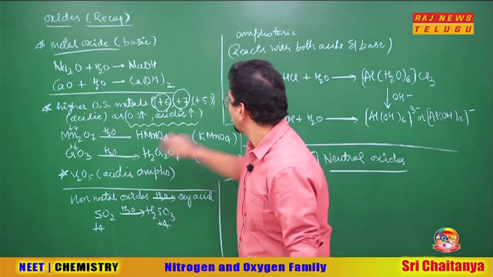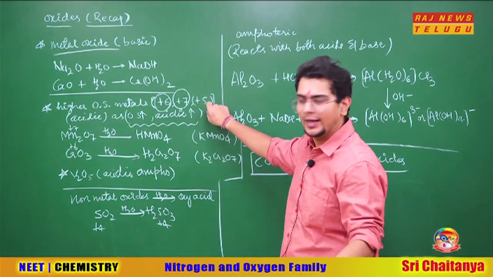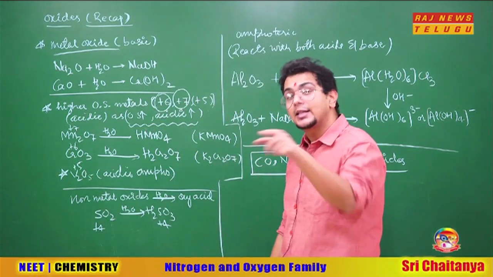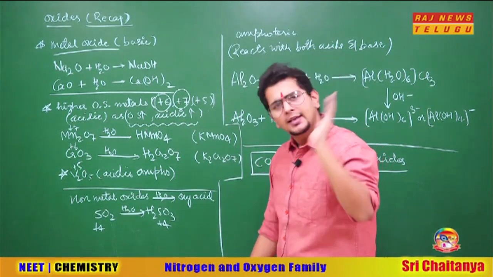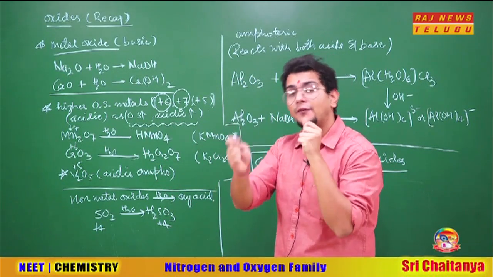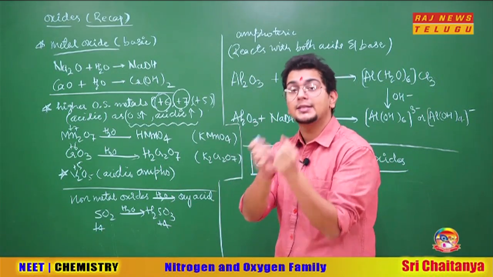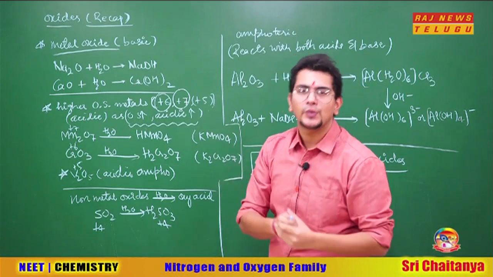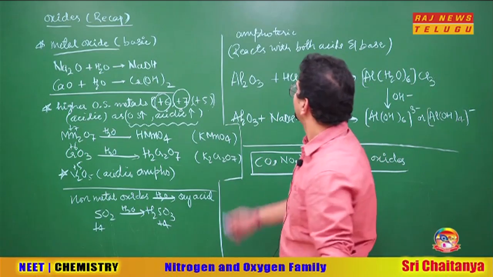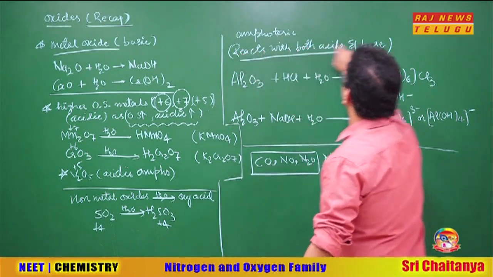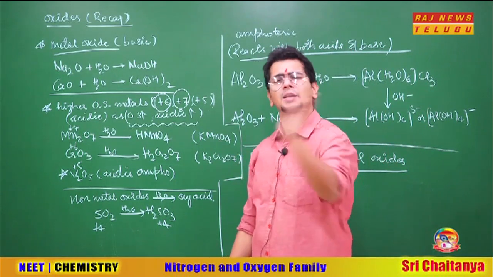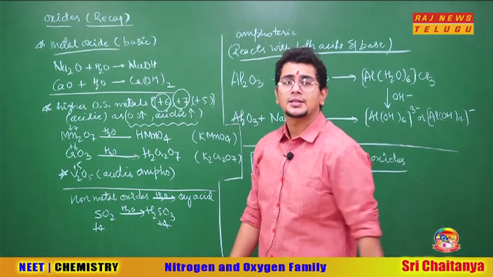In fact, V2O5, +5, I kept in a bracket. Why? You will understand. In V2O5 vanadium is +5. It is acidic amphoteric. That means it is majorly acidic, but can also act like a base sometimes. So we call it acidic amphoteric. By the way, what is amphoteric? Someone who reacts with both acid as well as base, having such a beautiful property, is called amphoteric.